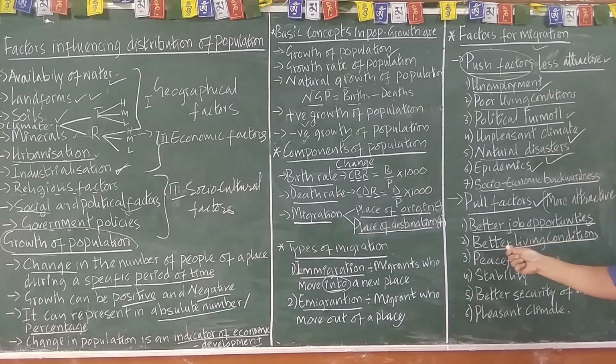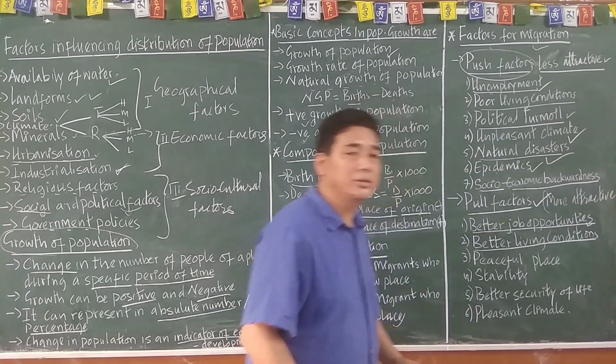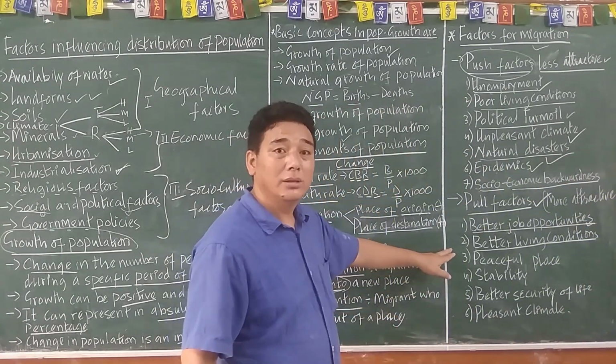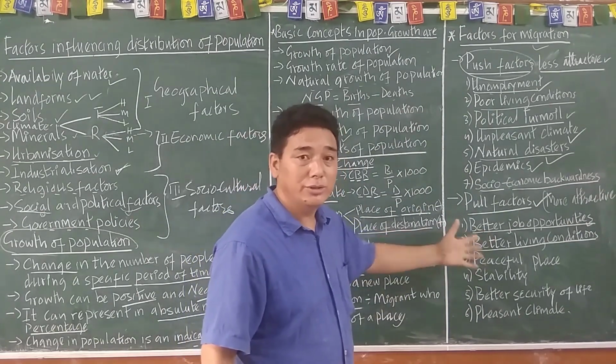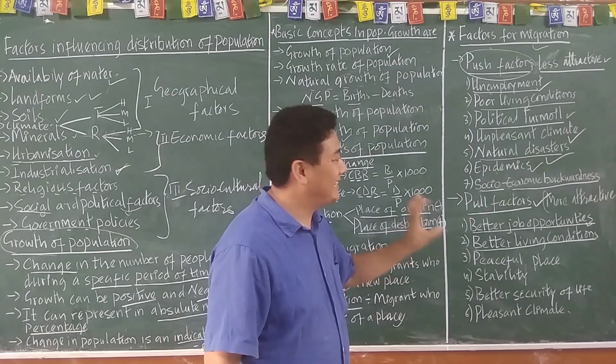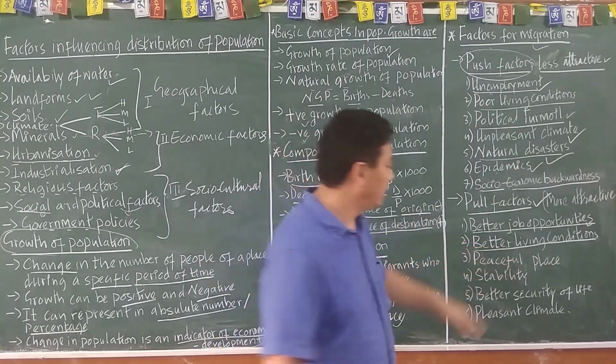Then better living conditions. The USA and European countries all have better living conditions. The standard of living is good, and that's why people are moving toward those attractive areas. Then peaceful areas.